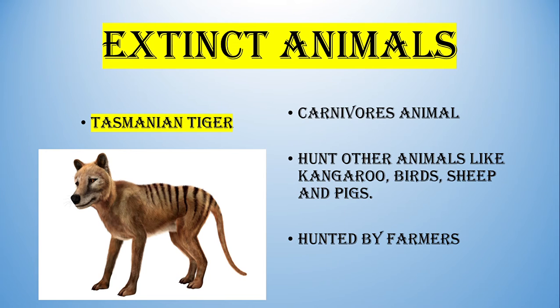Tasmanian tiger. Tasmanian tigers are the carnivorous animal. These animals hunt other animals like kangaroo, birds, sheep, and pigs. They become extinct because they are hunted by the farmers.